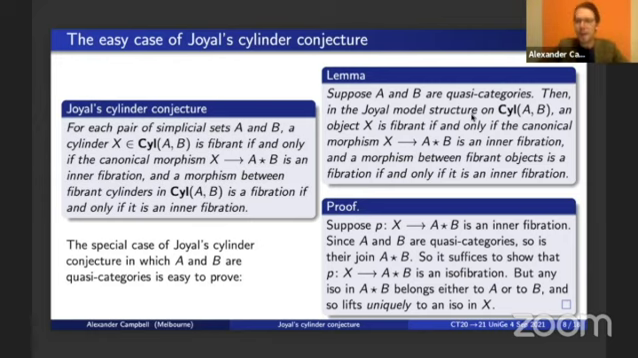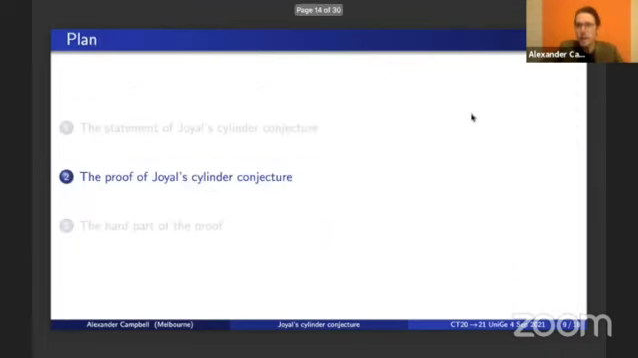So that's the background to and the statement of Joyal's cylinder conjecture. It's something which we conjecture holds for every pair of simplicial sets A and B. And we've seen that it's very easy to prove in the case when A and B are quasi-categories. So I'll now outline my proof of the general case. And as you might expect, we prove this by reducing it to the special case. And here's how that argument proceeds.